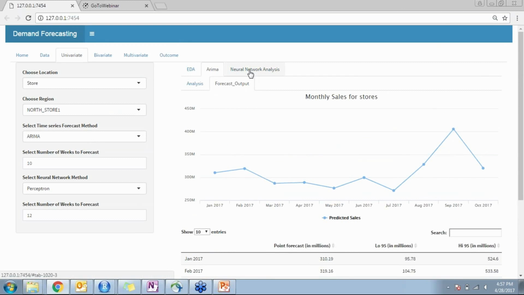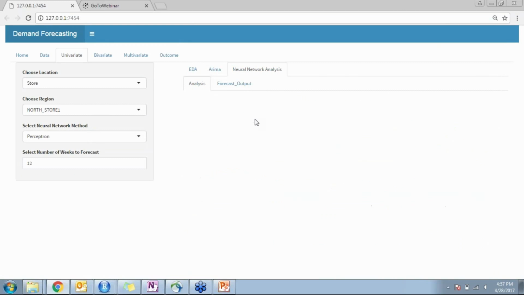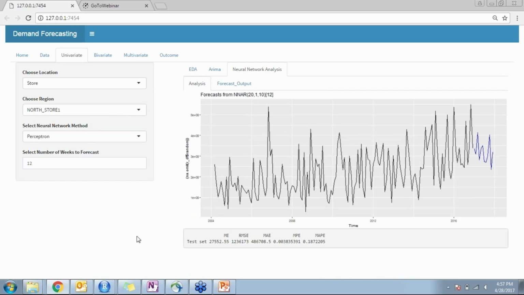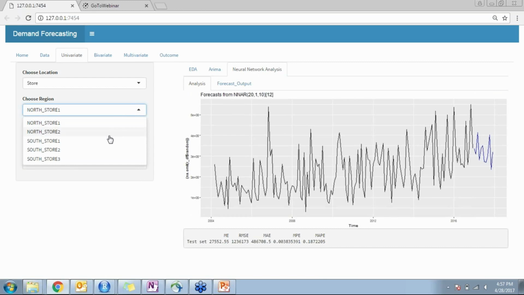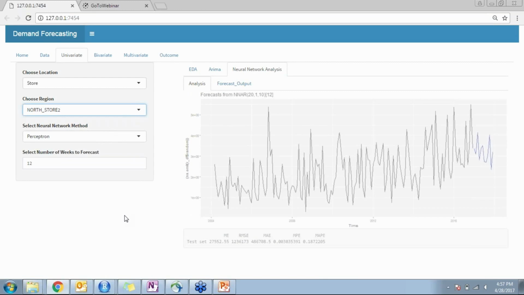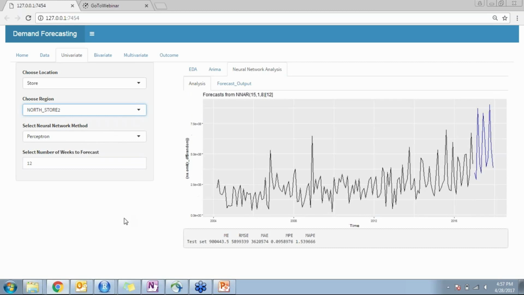The second advanced method that we are using is neural network analysis, which is based on neural network theories and neural network models. As you can see over here, even this has further segmentation in the data with respect to each region or each store that we talk about. Neural network methods work on the basis of developing a particular output by comparing it with the lag values.